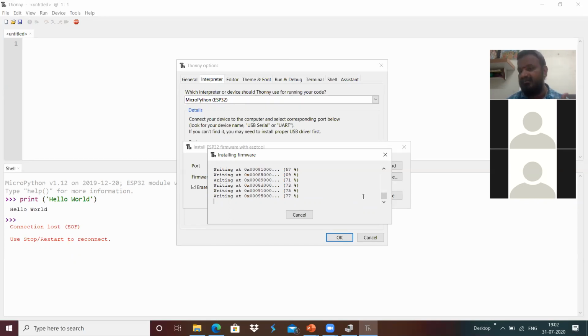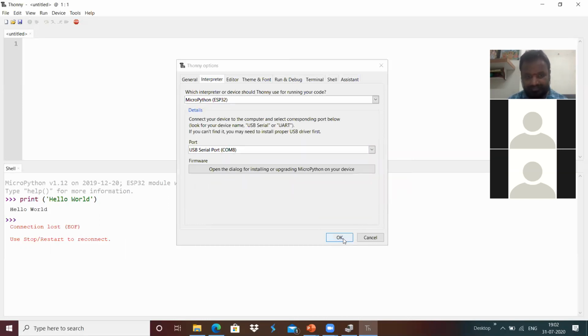Because of that, we can use it to build smart BLE based applications, or it can communicate with the cloud using the wireless interface on the ESP32 based smart IoT kit platform. And the flashing is done over here.